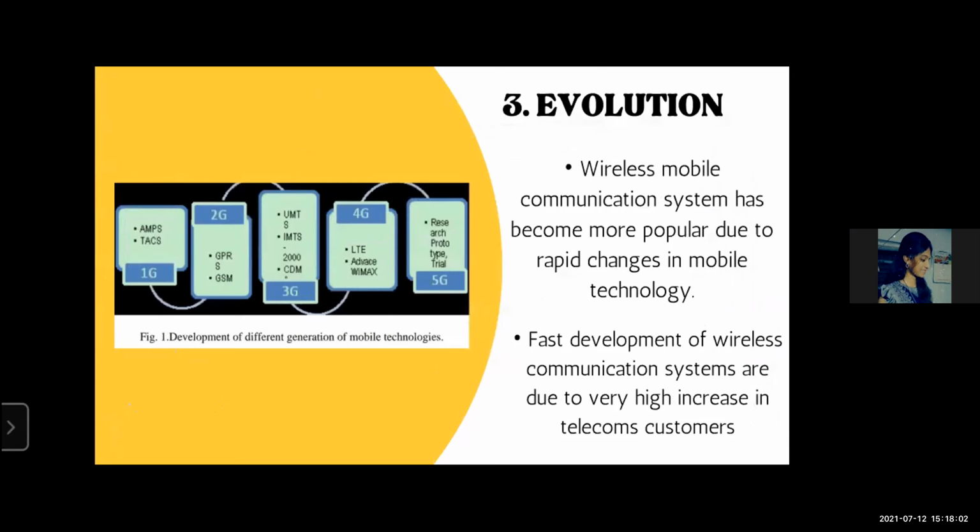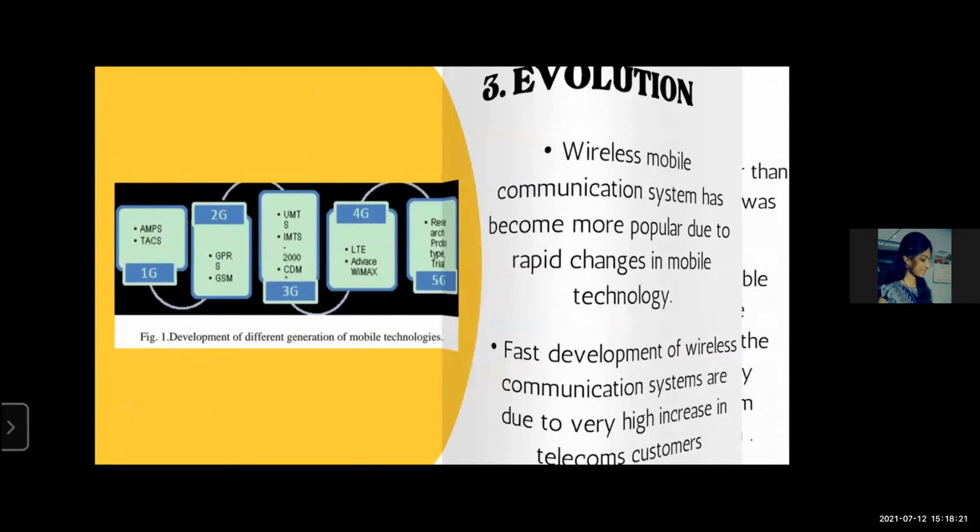Evolution. Now let us know how these networks evolved. The evolution of mobile communications is shown in the figure from 1G to 5G. Wireless mobile communication systems have become more popular due to rapid changes in mobile technology. The fast development of wireless communication systems is due to a very high increase in telecom customers.